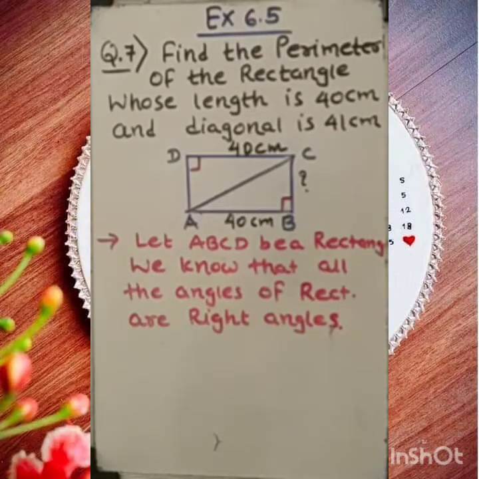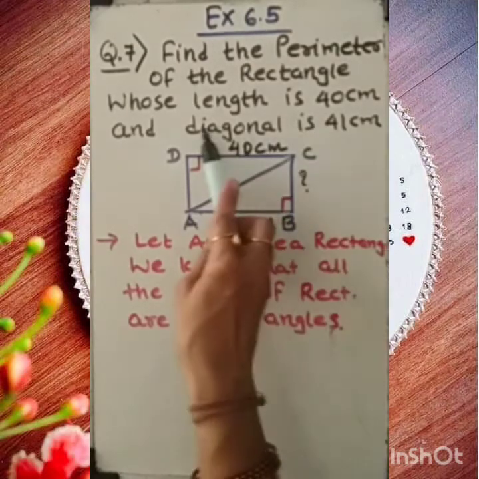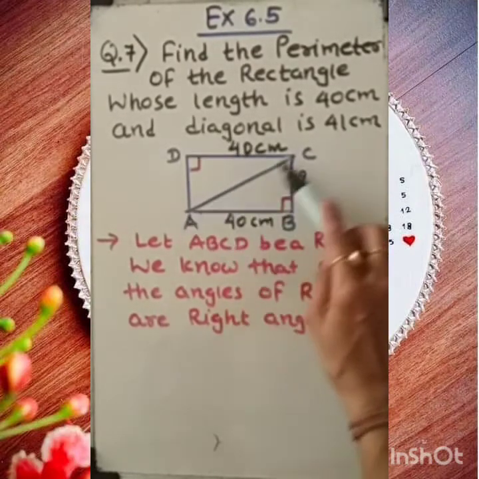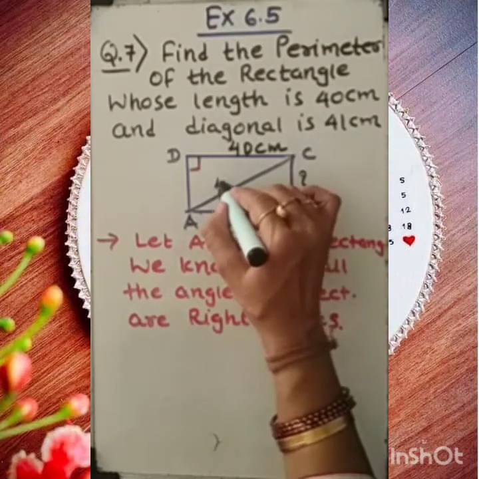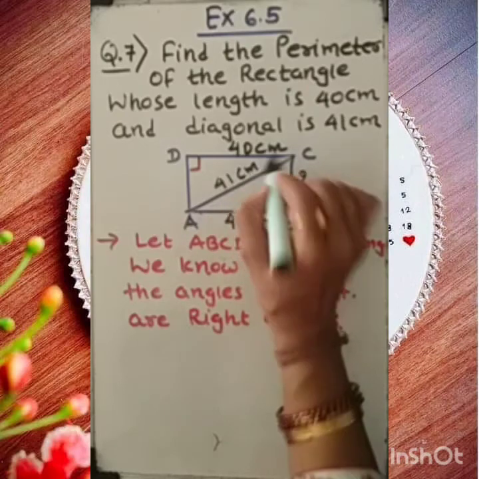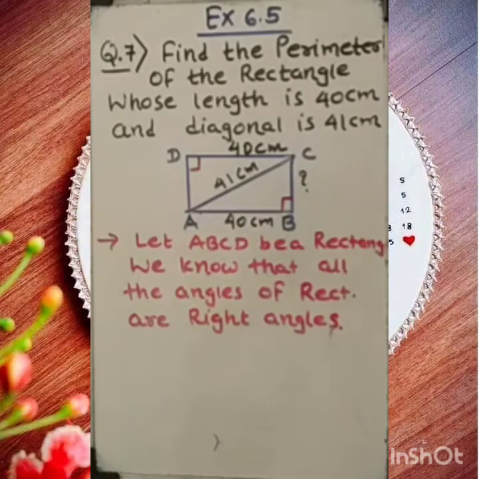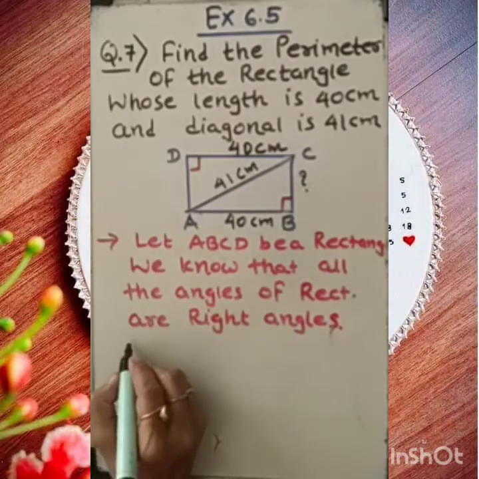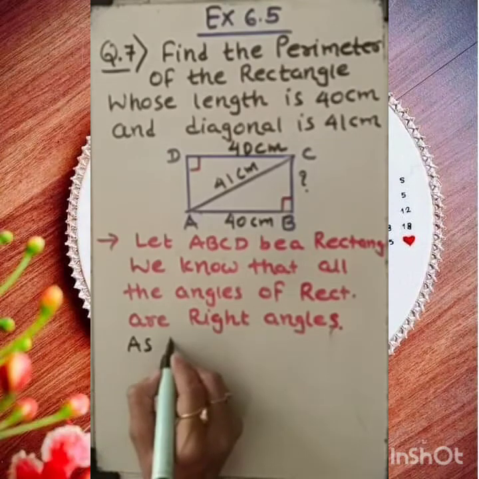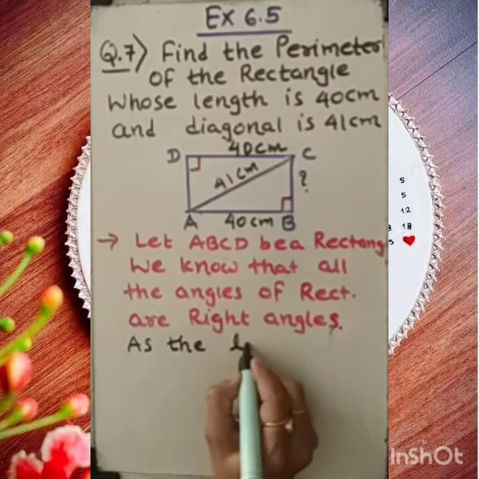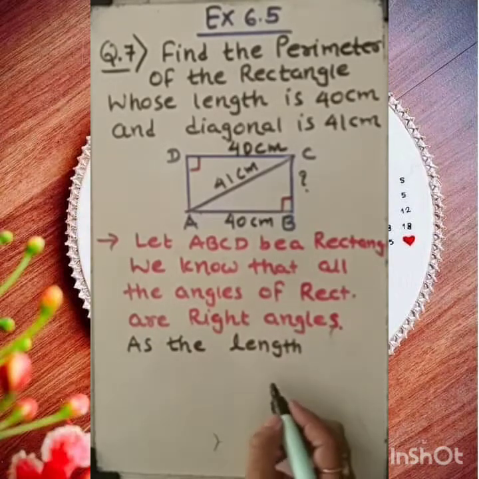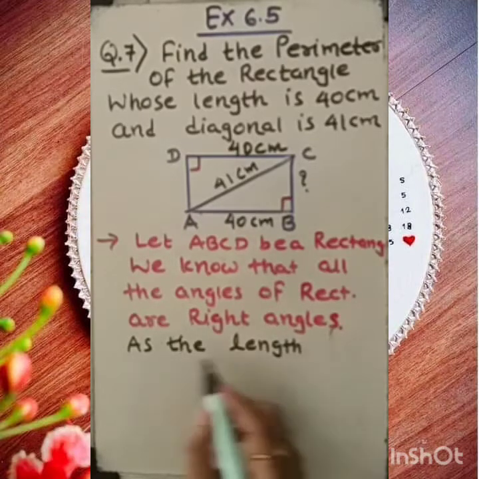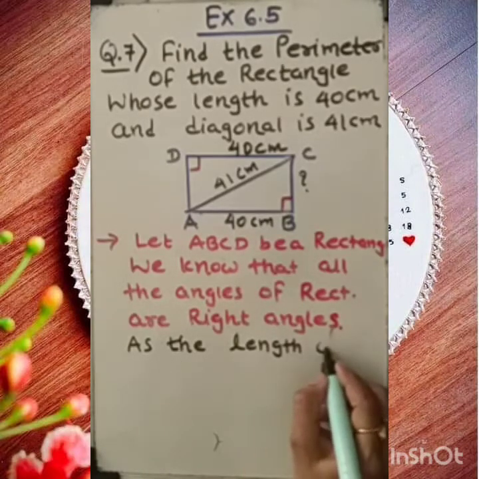Beside this, they have given the length of the diagonal. AC is a diagonal and its length is 41 centimeter. So let me note down 41 centimeter here. Clear? So dear student, this is very important to mention before starting each and every question's solution. As the length of the